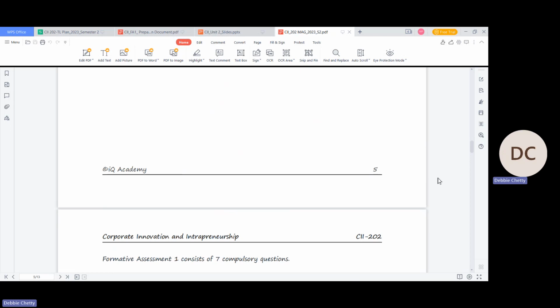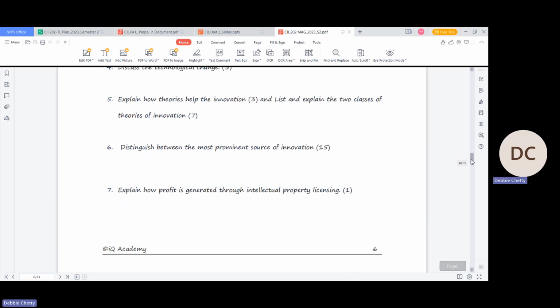It will help you, it will guide you, and you can also include examples in your assessment, right? Include examples, like for example, you see the one with question 6 where it says distinguish between the most prominent source of innovation. You can also include examples in your answer when you're explaining. Maybe like I used an example was technology, right? So if I'm saying technology, I can explain it and use an example, right? It's for 15 marks. It will also show that you understand your content or your work as well, right?